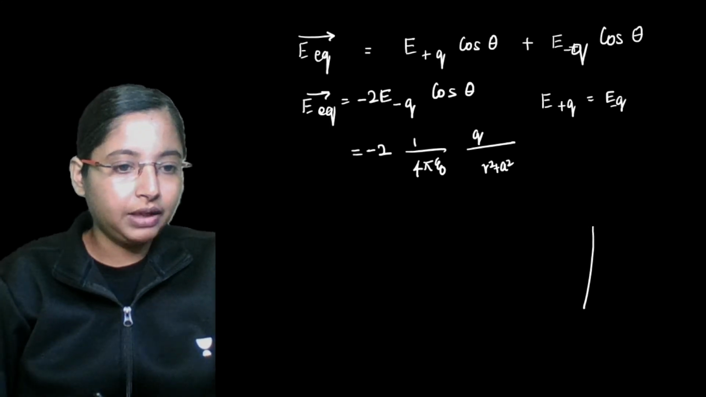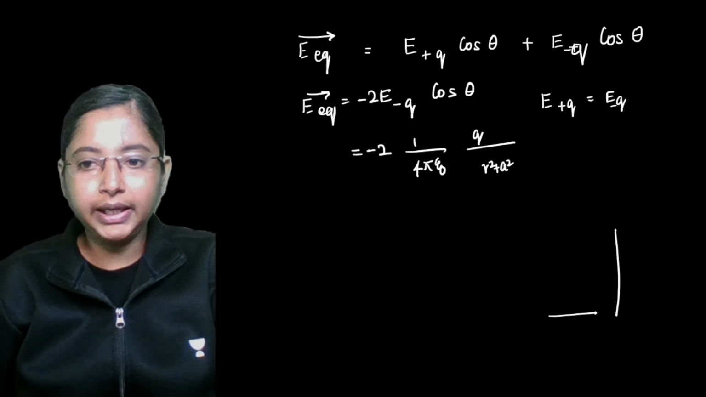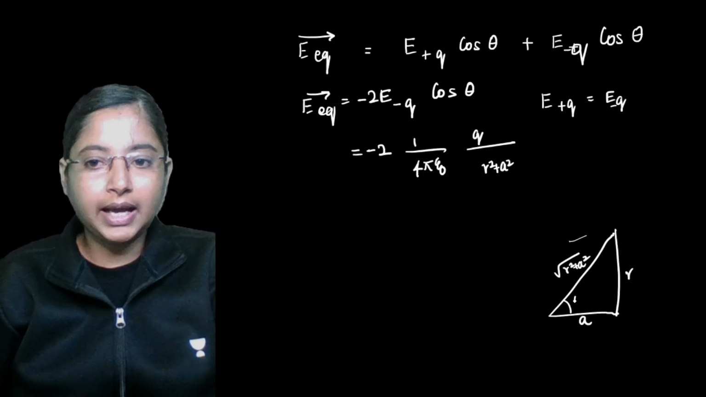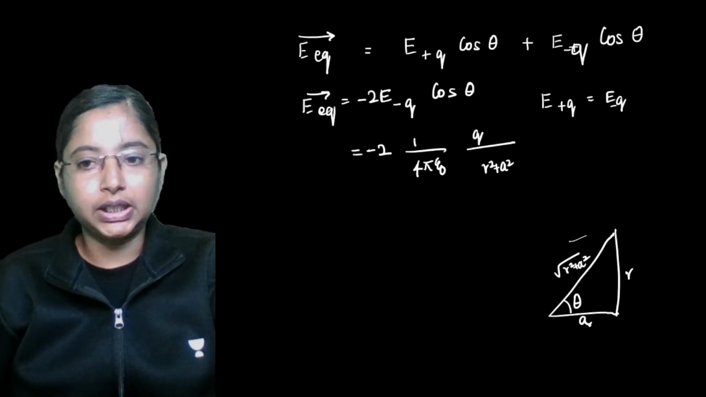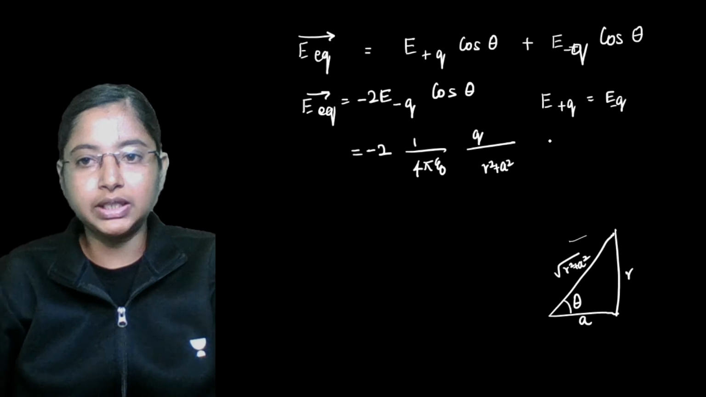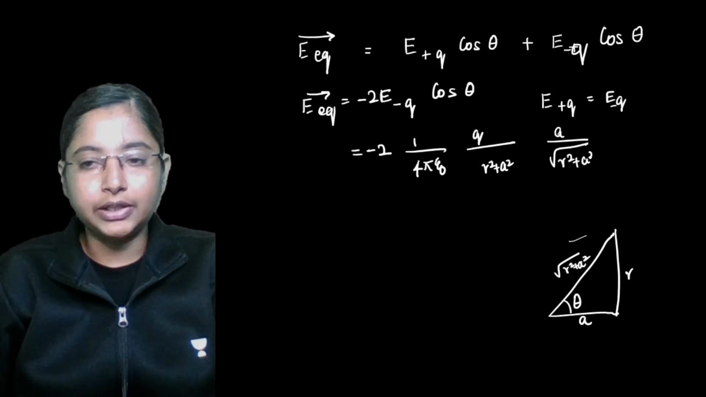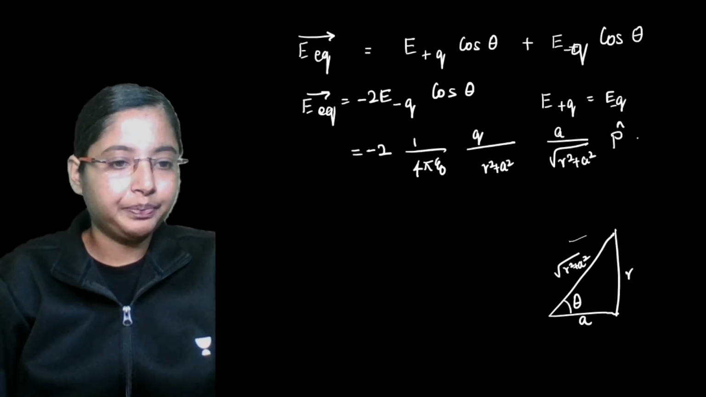If you see, we have a right angle triangle, and over here this distance is a, this distance is root r square plus a square, and this distance in this case is basically r. This angle is theta, we want to find cos of theta. Cos of theta will be what? Very simple. What is the adjacent side? That is a divided by hypotenuse, root of r square plus a square, into the dipole moment P.